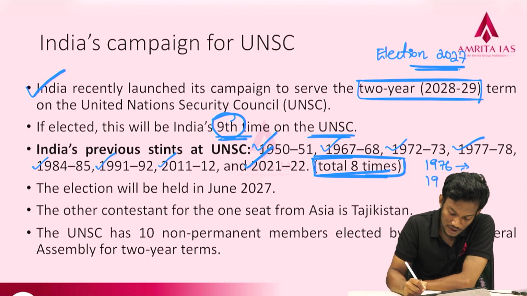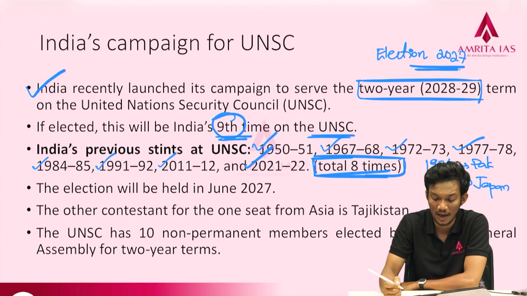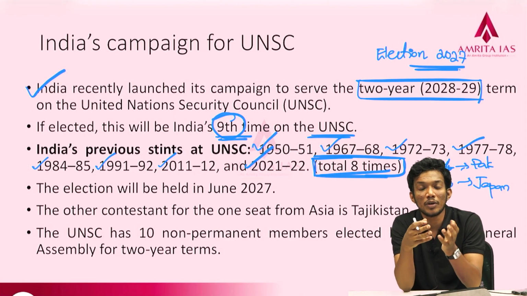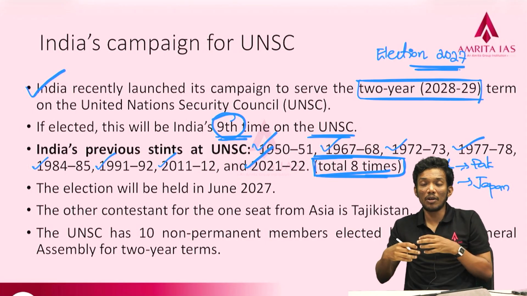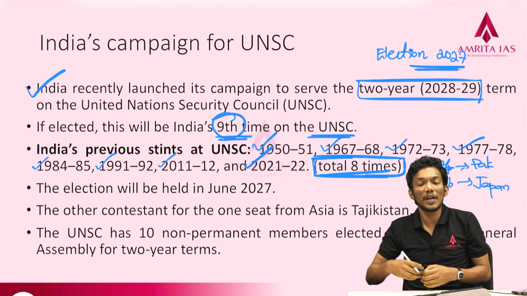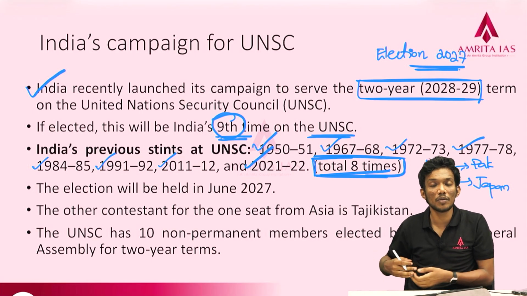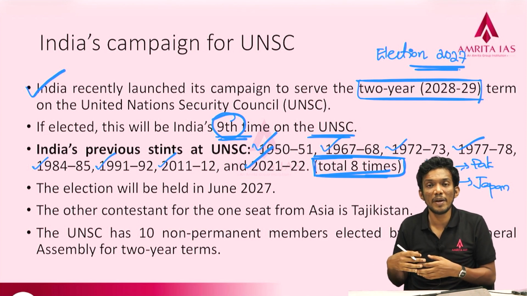Then the second time that we lost was 1996 to Japan. Okay, so 1976, sorry, I think it was 1974 we lost to Pakistan, and 1996 we lost to Japan. Japan was a very powerful country, a prominent contributor of funds, technology, etc. to the UN, and Japan had the big support of the developed countries at that time. So it was at this time that we understood that if India is to stand for this election, rather than just taking it for granted that the developing countries, the global South, are going to vote for India, India should have a concentrated campaign so that India would be voted for sure.